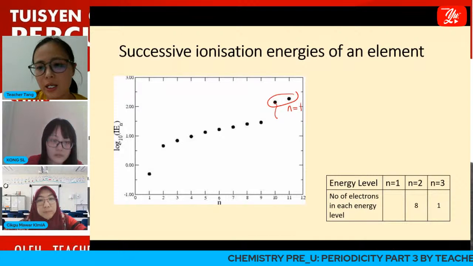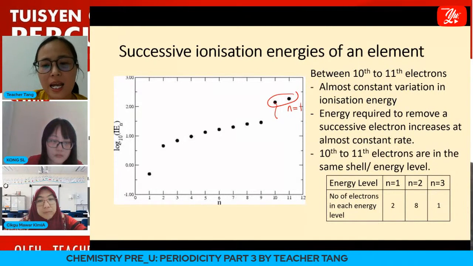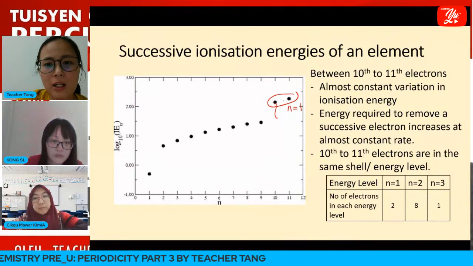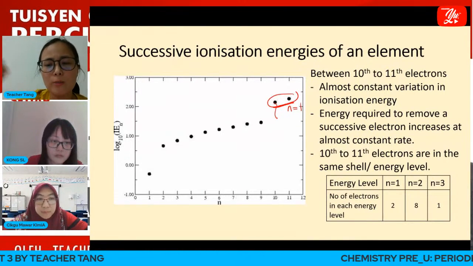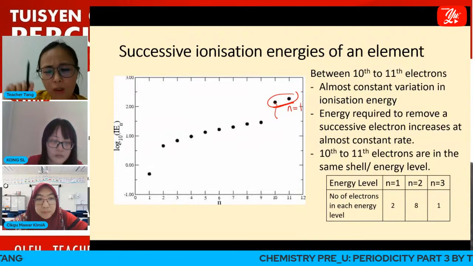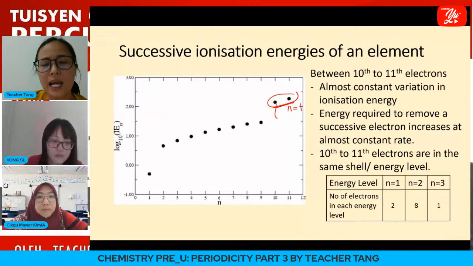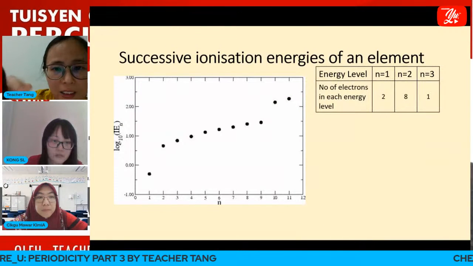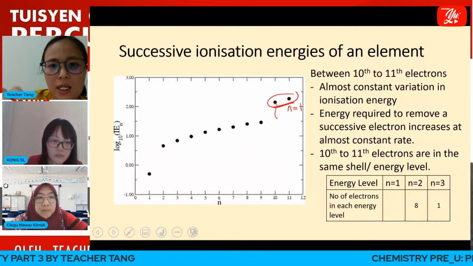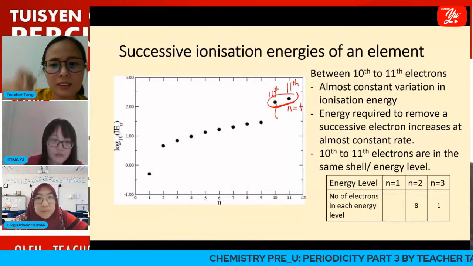So why 2 electrons? It is because between the 10th and the 11th electron, the energy required to remove the successive electron only increases at almost constant rate, not much increase in energy required to remove the 11th electron compared to the 10th electron that is being removed.